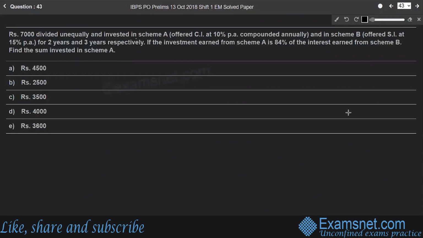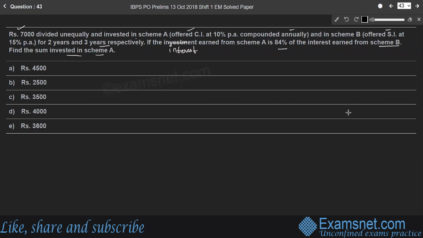Question 43. Rupees 7,000 divided unequally and invested in scheme A offered compound interest at 10% per annum compounded annually, and in scheme B offered simple interest at 15% per annum for 2 years and 3 years respectively. If the interest earned from scheme A is 84% of the interest earned from scheme B, find the sum invested in scheme A.